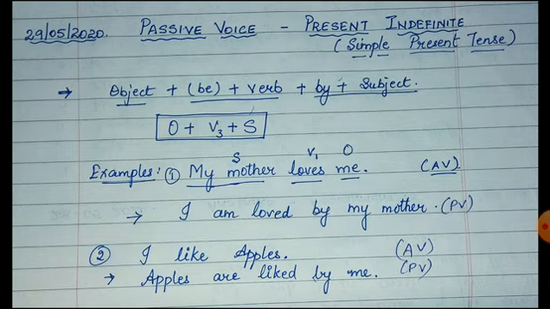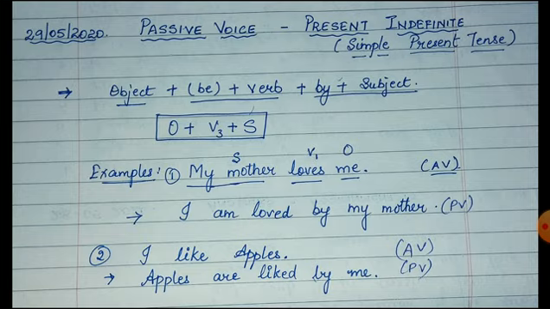Some examples are here. My mother loves me. This is a simple present tense sentence. My mother is the subject. The action performed by her is loves and object is me. So when we convert this into the simple present tense form of passive voice, we bring me, the object, into the subject's place and it takes the form I. I am loved. Am is the be verb. Loved is the V3 form of the verb. I am loved by my mother. So my mother, the subject, comes to the last part of this sentence.